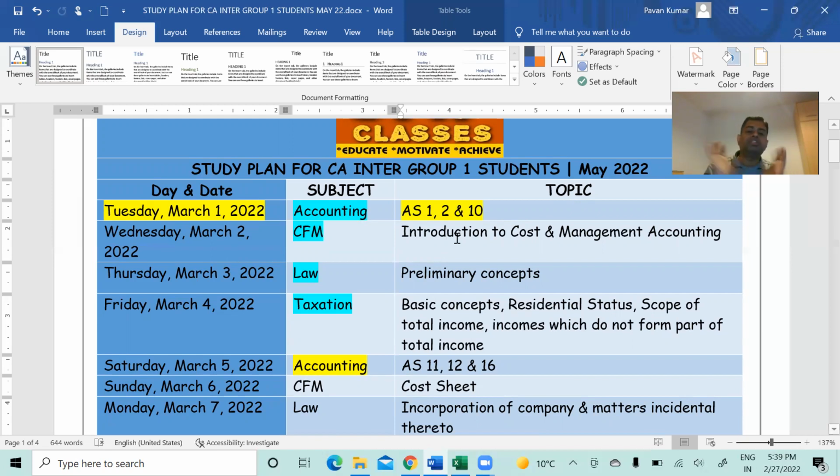So second day, just introduction to cost and management accounting, 2 hours topic. 2 hours if you open books enough. Then law, preliminary, 2 hours topic. Then taxation, basic concepts and residential status, scope of total income, maybe 3-4 hours all put together.